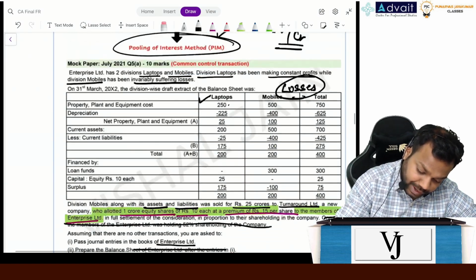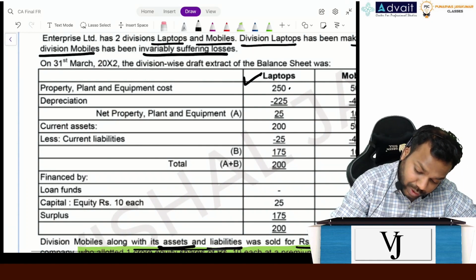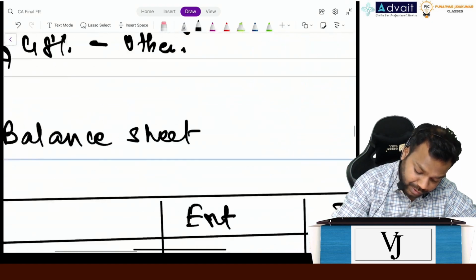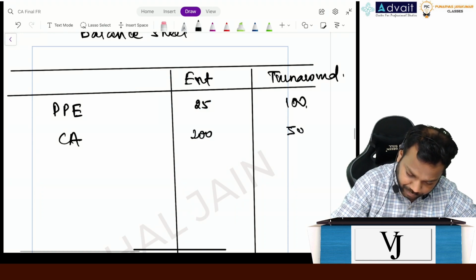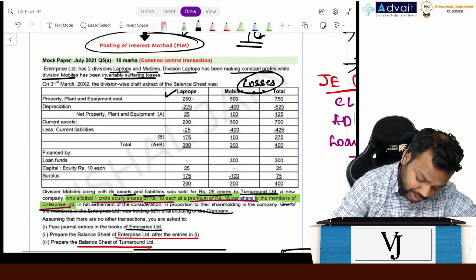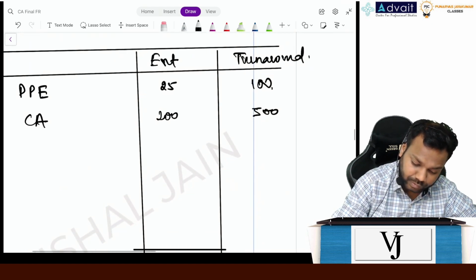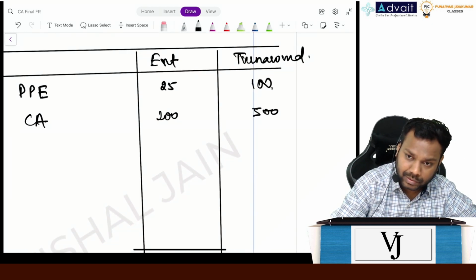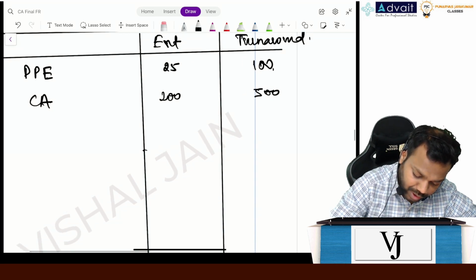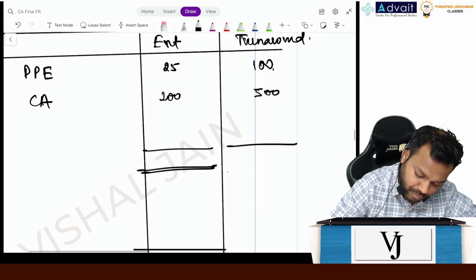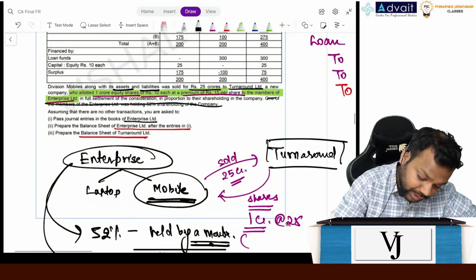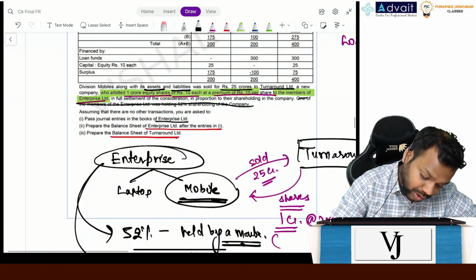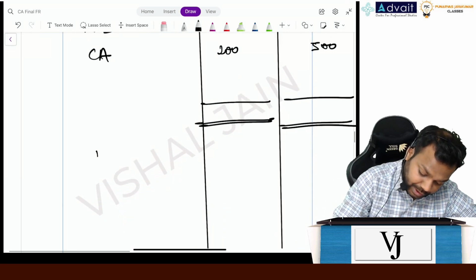Current assets for Enterprise is only for the laptop division, that is 200, and for Turnaround it is only 500, right? Now any other assets? No. Clear? Any other assets or liabilities? Okay. Now coming to loan funds. Any loan funds here? No. But loan funds is there in Turnaround Limited. How much?